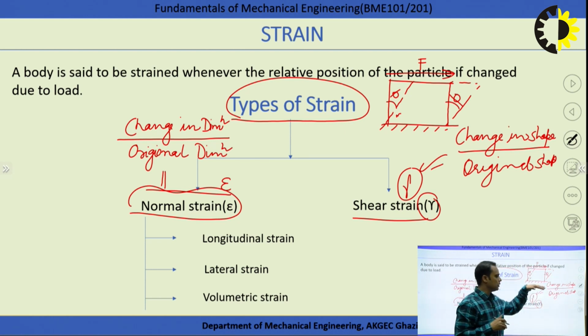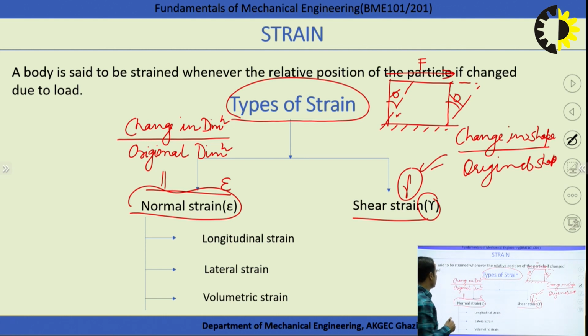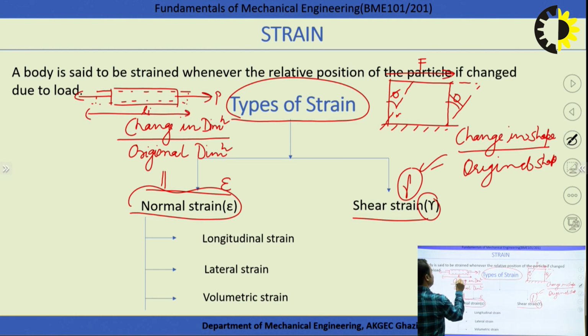So there is a possibility of shape change. Because the load is tangential, there is a possibility of shape change. So that's why I am defining shear strain as nothing else, that is the change in shape to the original shape. In case of normal, what is the meaning of normal strain? Whenever we apply load normal to the surface, suppose the length is L, after the application of the force the length will increase and the diameter will decrease. So the initial length Li becomes Lf. What happened actually? There is a change in dimension.